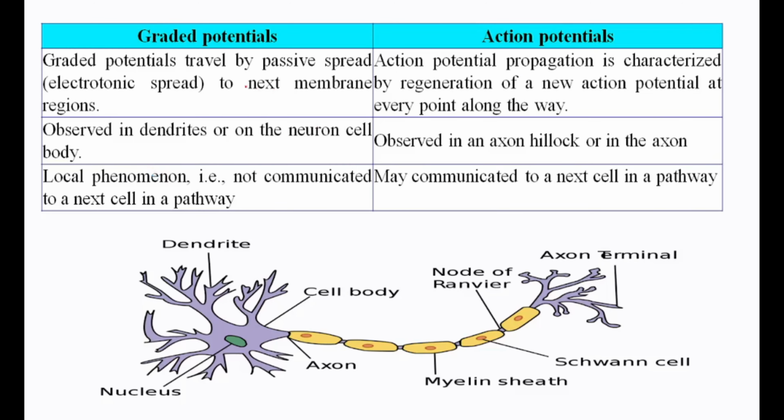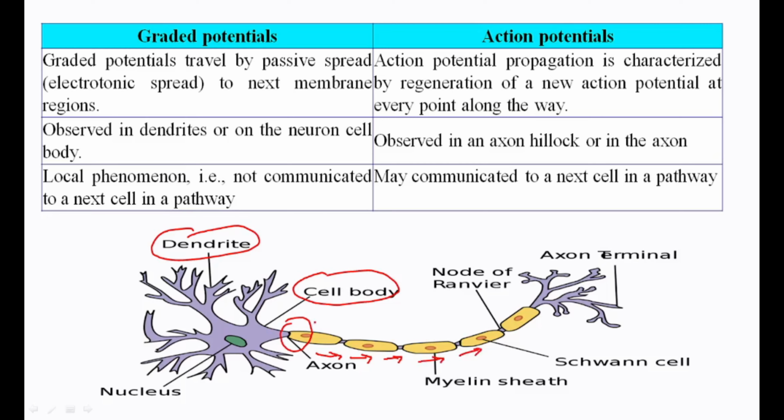Next, graded potential travels by passive spread, or electrotonic spread, to the next membrane region, because graded potential, as we have mentioned, is generated in the dendrites and the cell body, so it travels by passive spread. While action potential propagation is characterized by the regeneration of a new action potential at every point along the way. That means the action potential is generated in the axon hillock and then propagates through the axon.